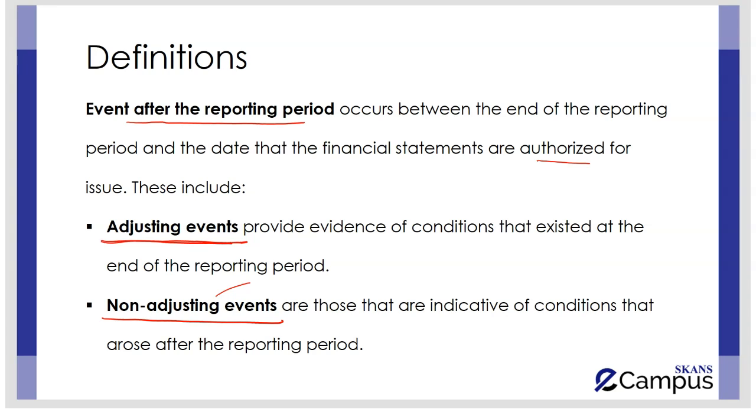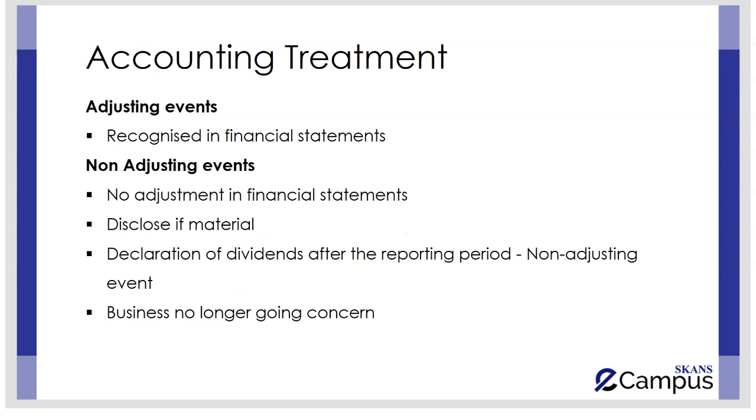What is different between these events that one is being recognized and the other is not? The main difference is the existence of conditions. IAS 10 says that if the evidence of the conditions of that event already existed at the end of the reporting period, then they are going to be recognized in the financial statements, and if the conditions were not existing at the reporting date or they started existing after the reporting period end, then they are going to be treated as non-adjusting events.